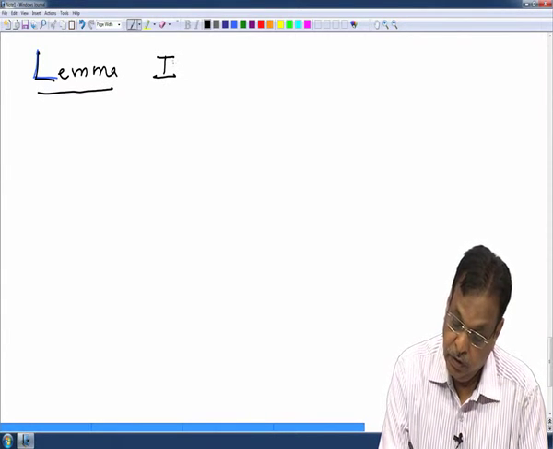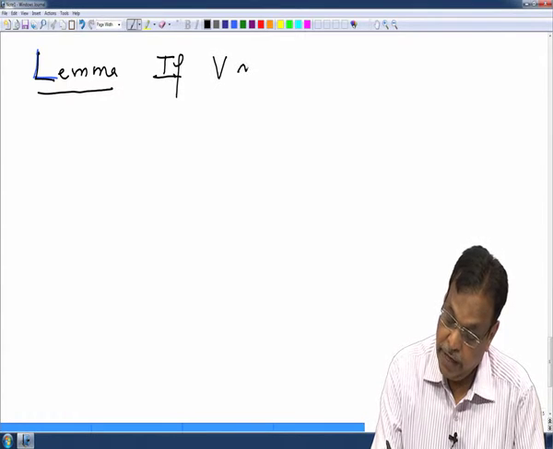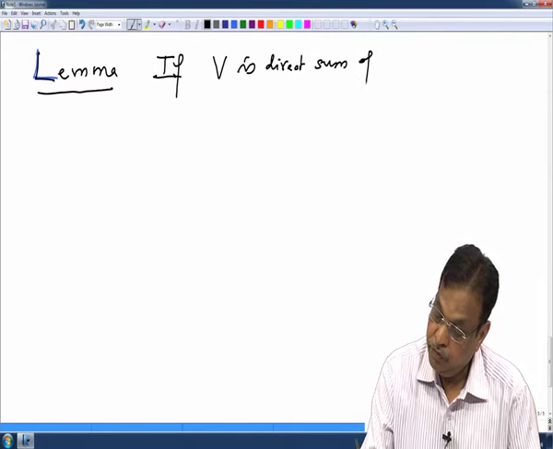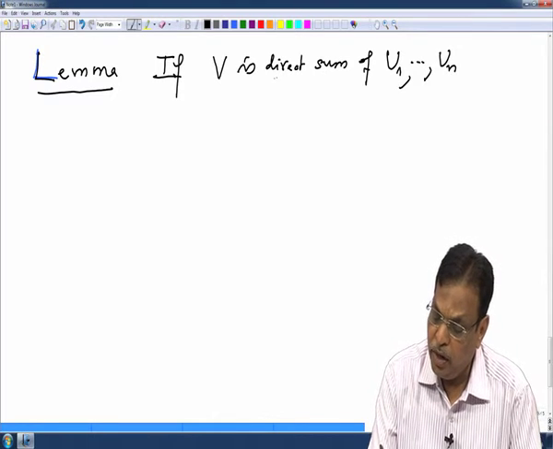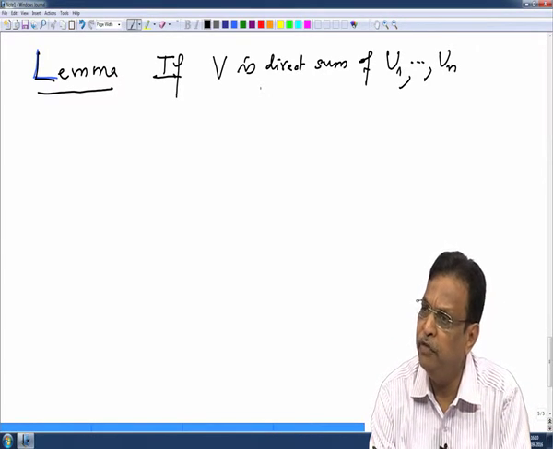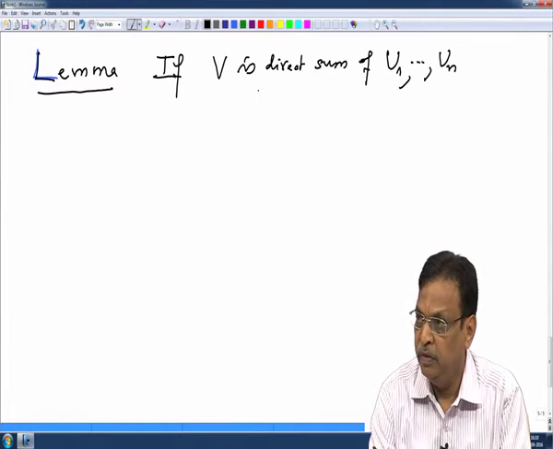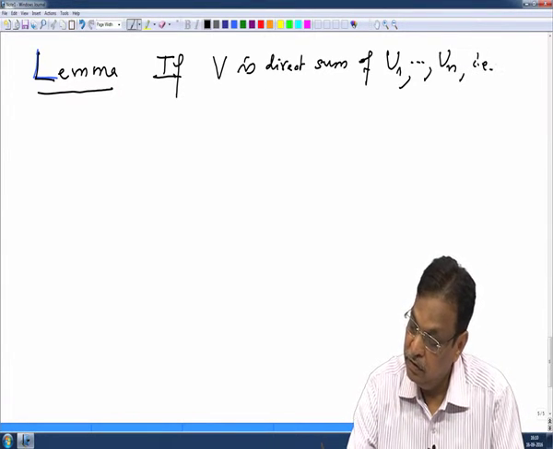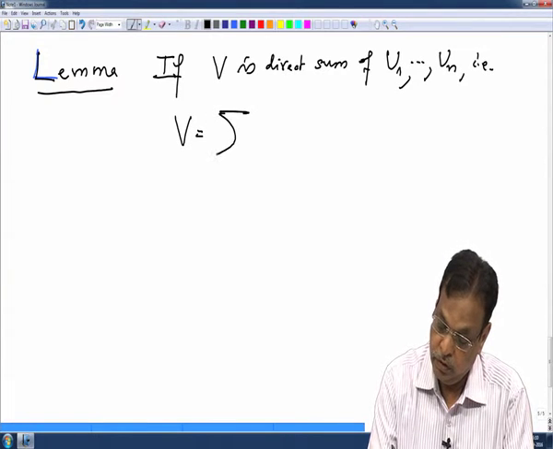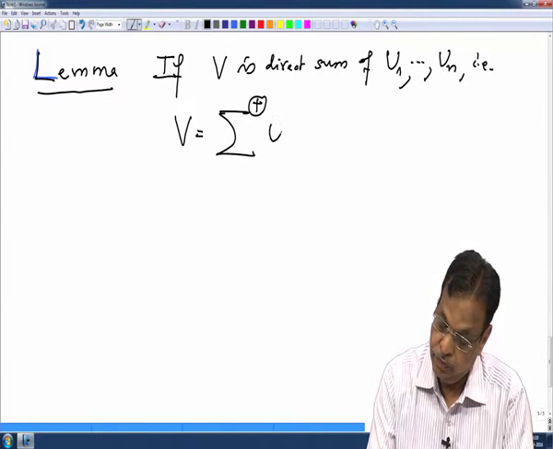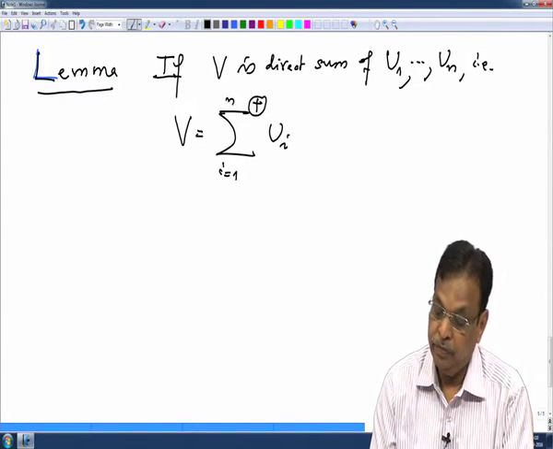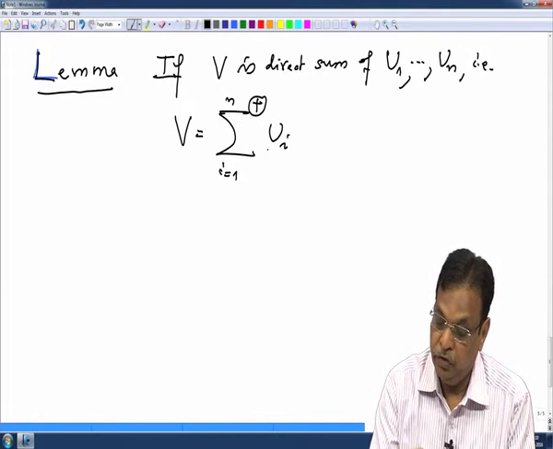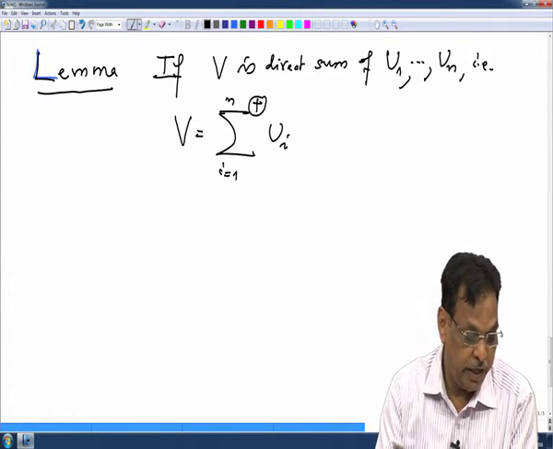If a given vector space V is a direct sum of finitely many subspaces U1 to Un, and now I am going to drop internal and external, it will be clear from my writing what I am talking about. That is, V equals the sum of Ui, i from 1 to n. This means V is a sum and that is a direct sum.